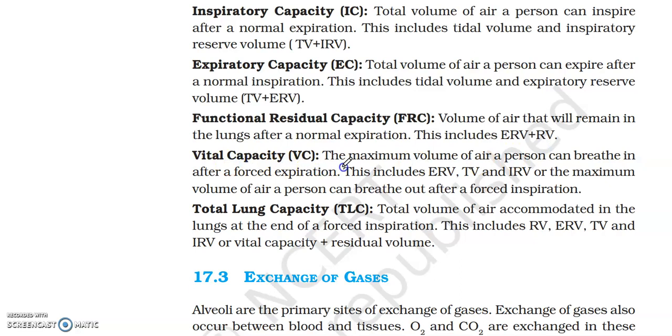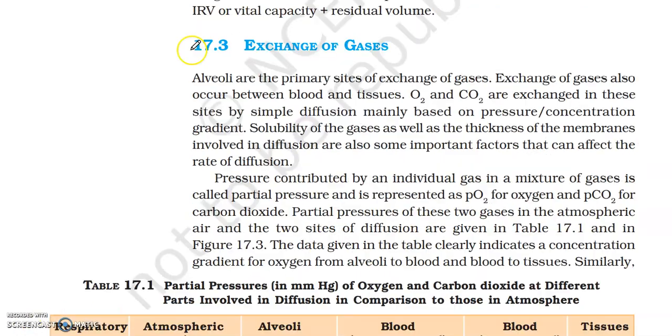Vital capacity (VC): the maximum volume of air a person can breathe in after a forced expiration. This includes ERV, TV and IRV, or the maximum volume of air a person can breathe out after a forced inspiration. Total lung capacity (TLC): total volume of air accommodated in the lungs at the end of a forced inspiration. This includes RV, ERV, TV and IRV, or vital capacity plus residual volume.